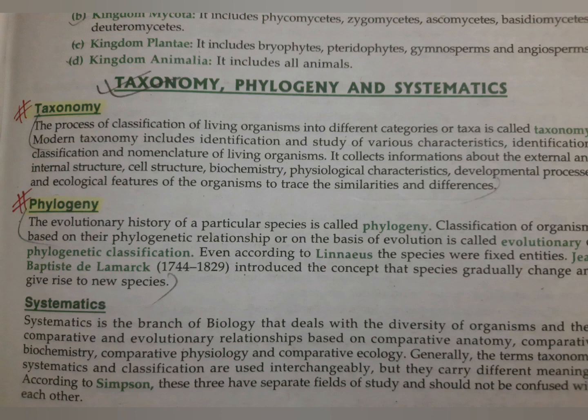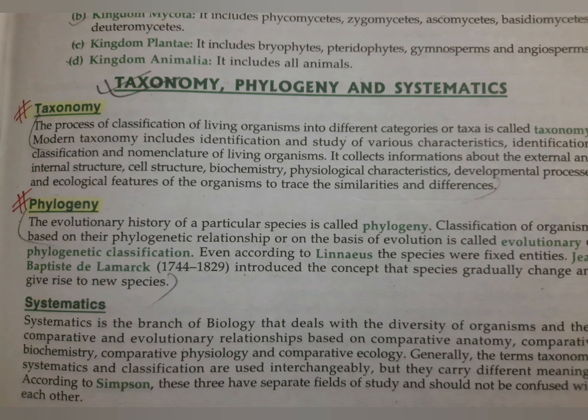And in classical systematics, they depend mainly on the morphological features, the morphological characters, but they are not considering the genetical characters and the evolutionary relationship.